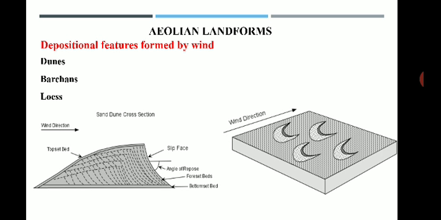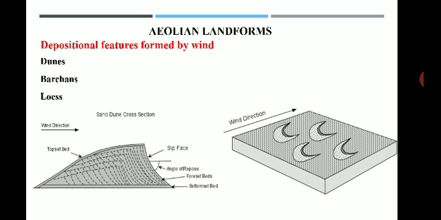The sediments which are deposited by wind in a particular region will vary, and may be very small to very big. It depends upon how much load the wind is carrying. Such accumulations deposited by wind are termed aeolian deposits, and there are different types of depositional landforms. The first one is dunes, barchans and loess.